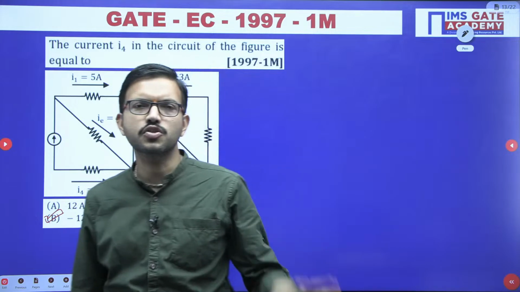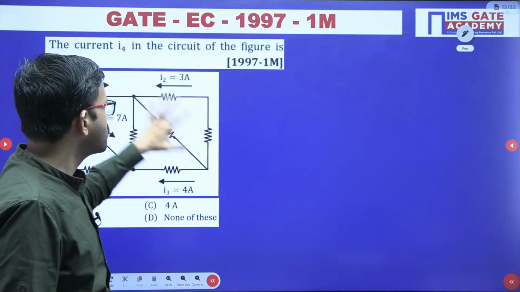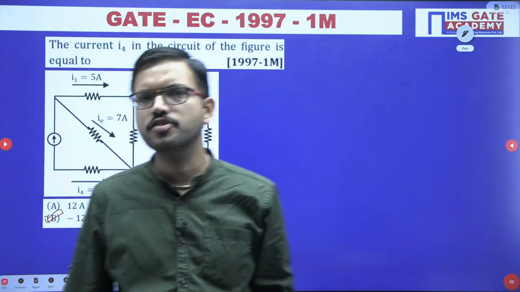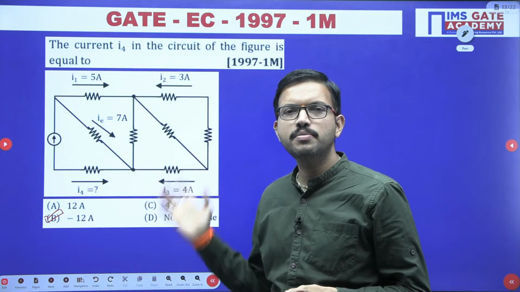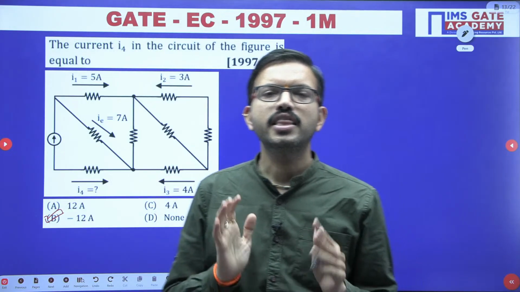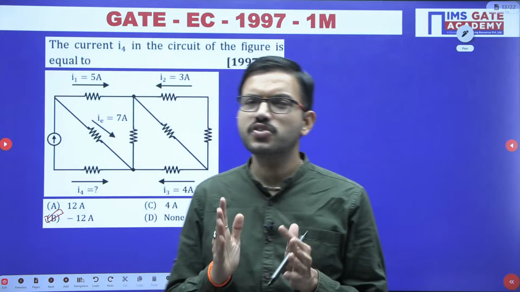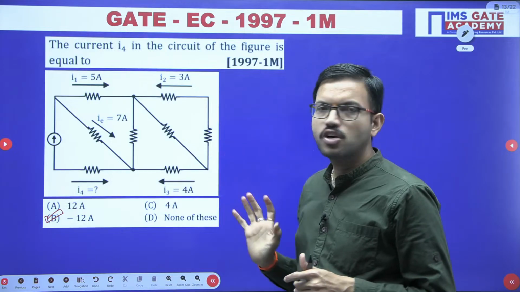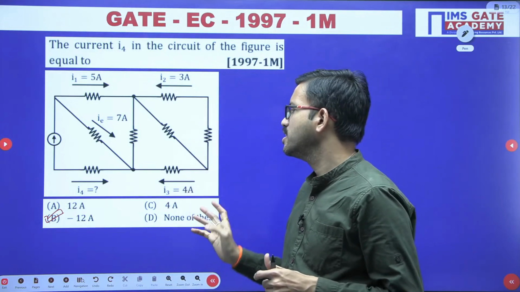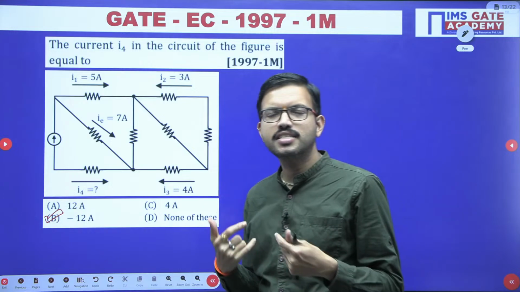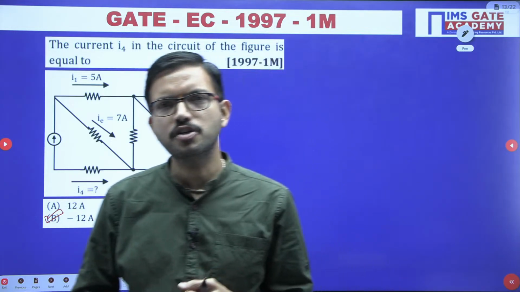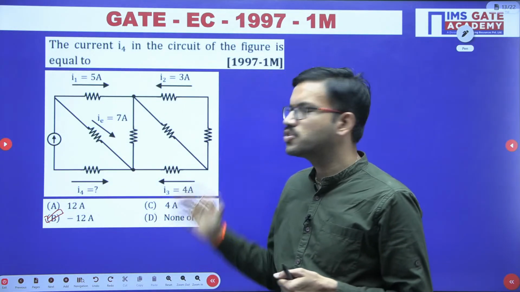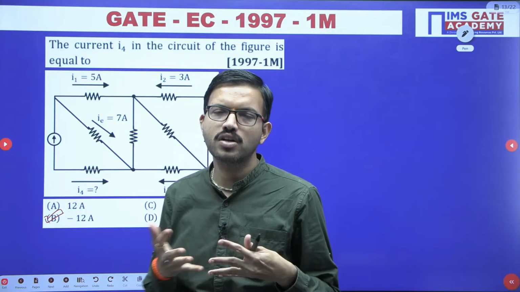So in some or most questions, they never give the resistor value, or even if they give it, when you practice a good number of questions in network theory, you will come to know whether we have to use that resistor value or not. In this way, whatever basic laws you have studied, just give a try with them. Especially in cases where you are unable to solve the given question based on the given data, then definitely you can choose option D, none of the above, or we cannot solve the given question.